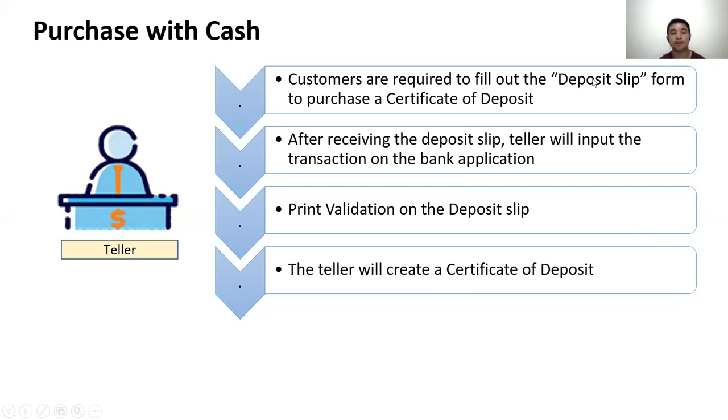Purchase with cash. First, the customer is required to fill out the deposit slip form to purchase a certificate of deposit. After receiving the deposit slip, the teller will input the transaction on the bank application and then print validation on the deposit slip. And the last, the teller will create a certificate of deposit.